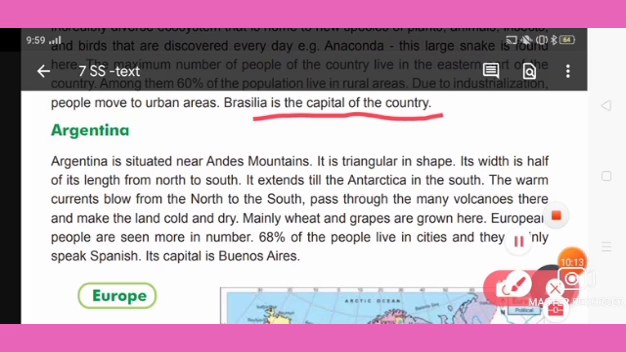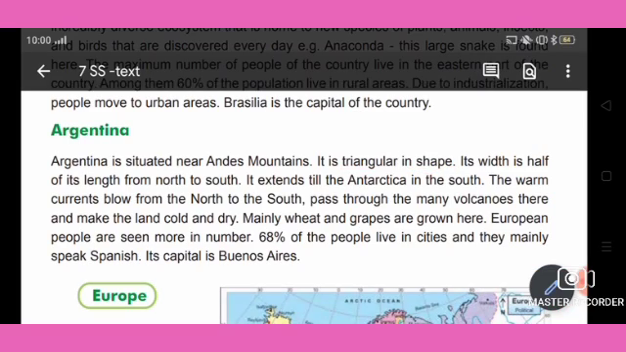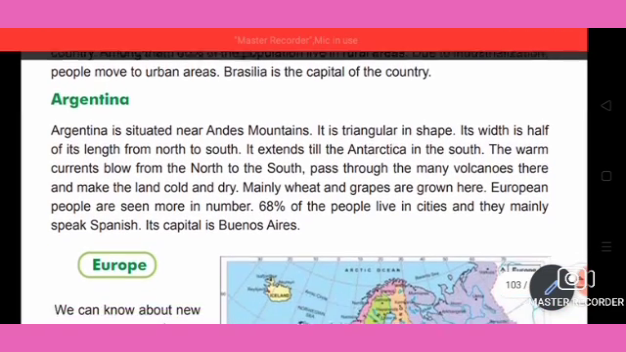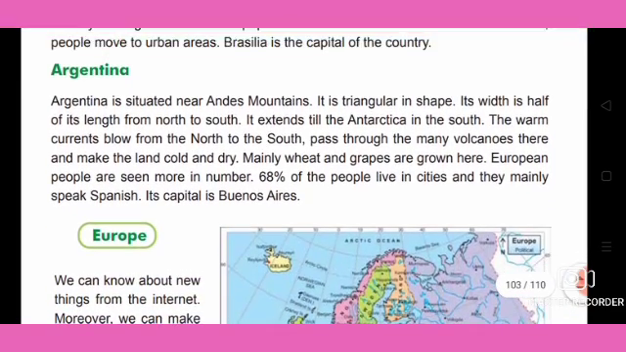Argentina is situated near the Andes Mountains. It has a triangular shape. Its width is half of its length from north to south. Then it extends till Antarctica in the south. That much of length extension.